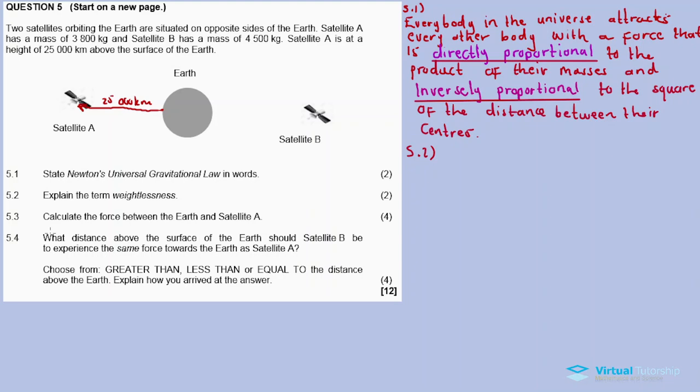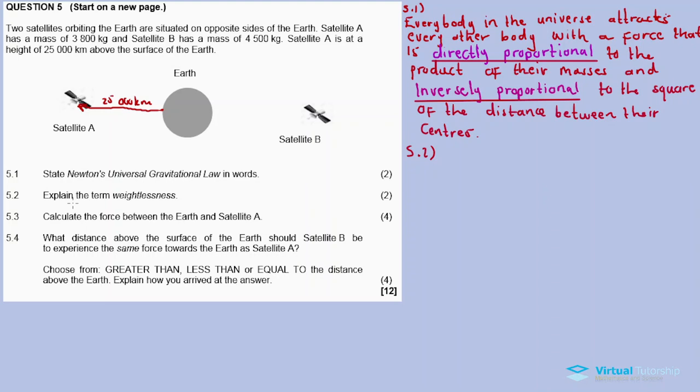I think bebadlala or something, I don't remember, but I remember baba weightless. Lana ku 5.2 bathi si explain the term weightlessness.